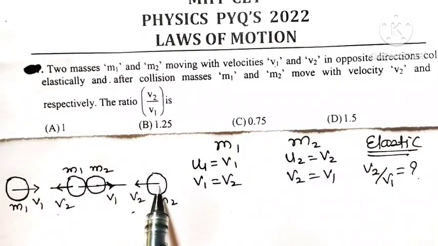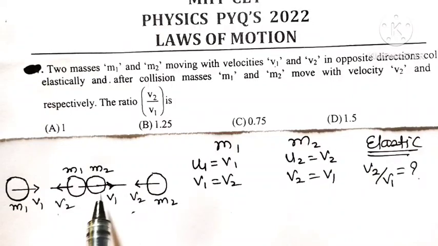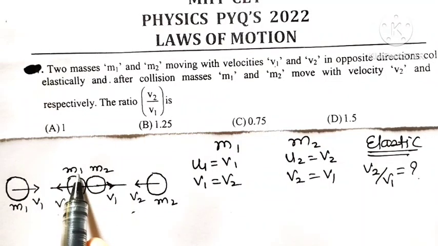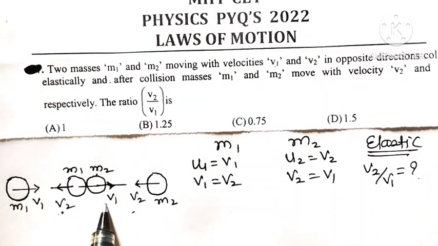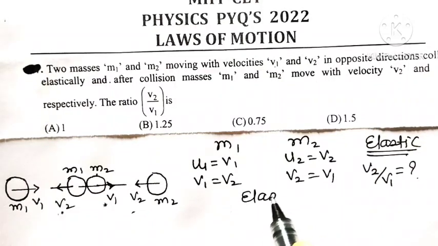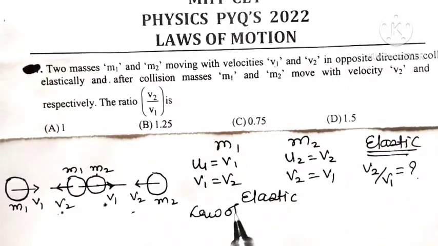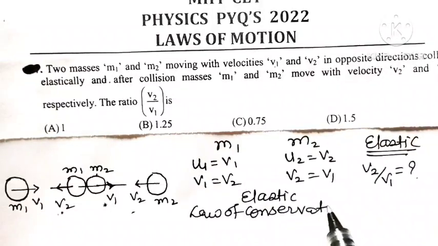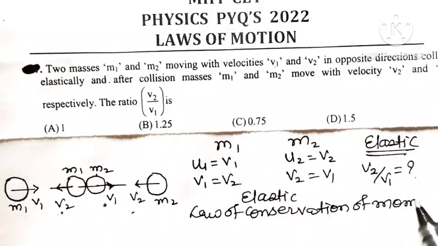Now see here, two bodies of masses m1 and m2 are moving with velocities v1 and v2 in opposite directions, and a collision occurs. After the collision they move in opposite directions. The first body of mass m1 will move with velocity v2, and the second body of mass m2 will move with velocity v1. Because this collision is elastic, we can say that the law of conservation of momentum holds good. So according to the law of conservation of momentum,